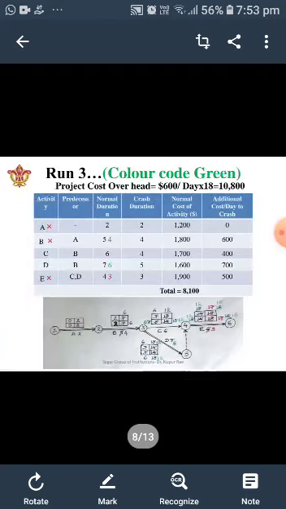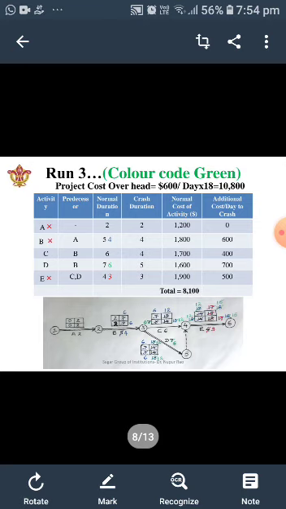Now moving further, if we want to reduce, since all our activities have become critical now, we can reduce from C also. Now one thing we must remember, that in order to execute the activity E, since we have C and D both as critical activities, we cannot just reduce one activity by a day.